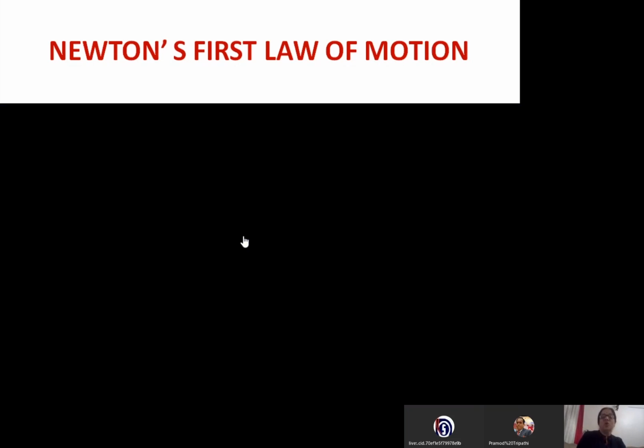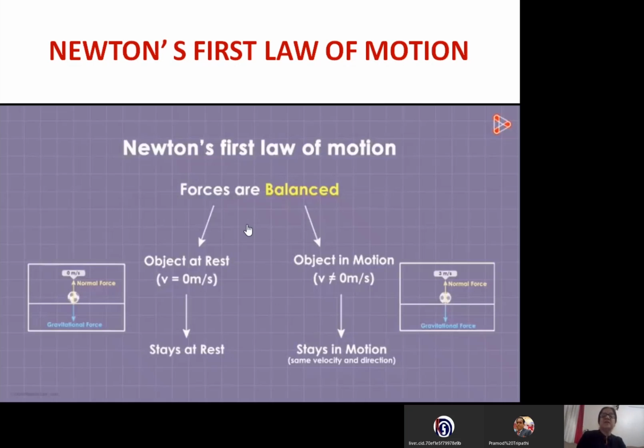Right? Object at rest remains at rest. An object in motion remains in its motion in the same direction unless some unbalanced force is applied. It means if the forces applied on the object are balanced forces.